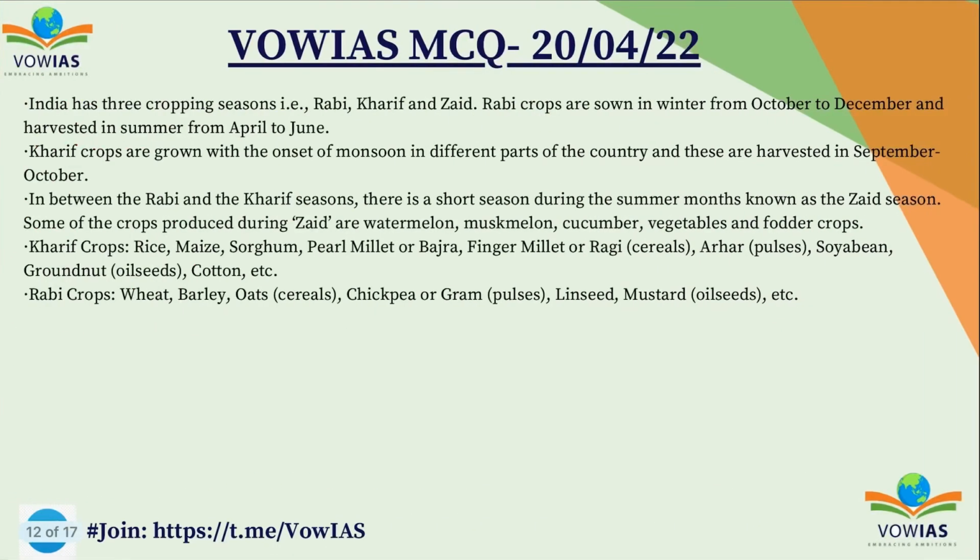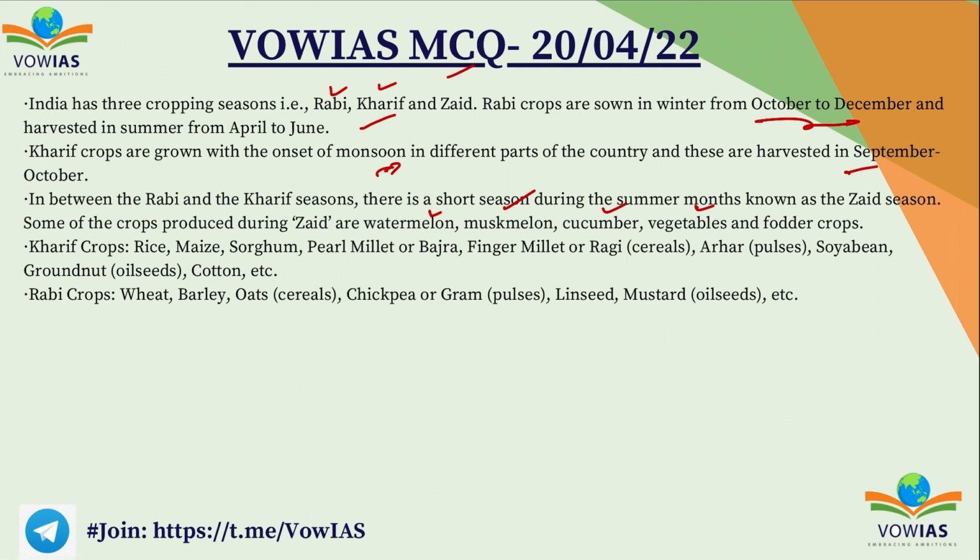India has three cropping seasons: Rabi, Kharif and Zaid. Rabi crops are sown in winter from October to December and harvested from April to June. Kharif crops are grown with the onset of monsoon in different parts of the country, and they are harvested in September, October. In between the Kharif and Rabi you have the Zaid season, where watermelons, muskmelons, cucumber, vegetables and other fodder crops are grown.